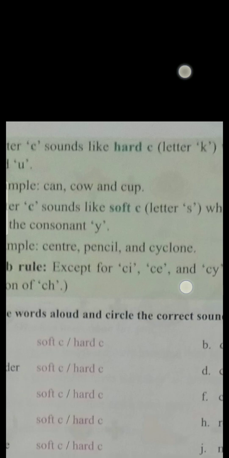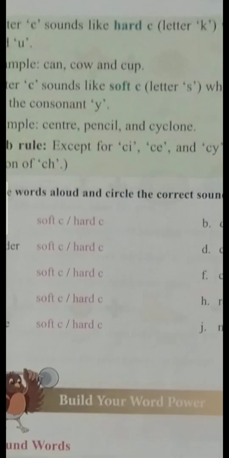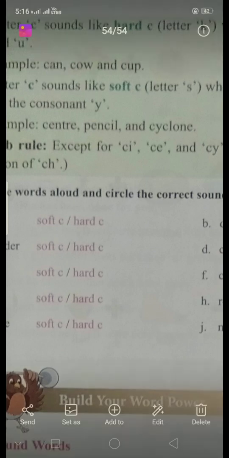Can, cow and cup. You can see all words start with the K sound, but the letter is C. C-A-N, can; C-O-W, cow; and C-U-P, cup. Here you can see the second letters A, O, U. Those are vowels.